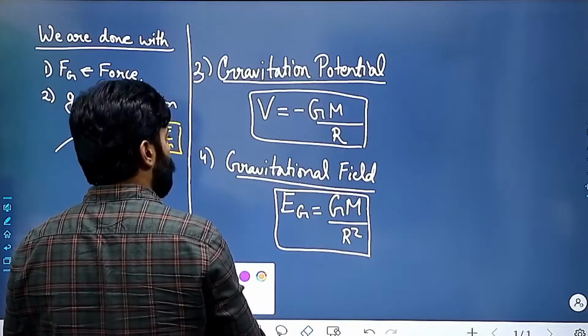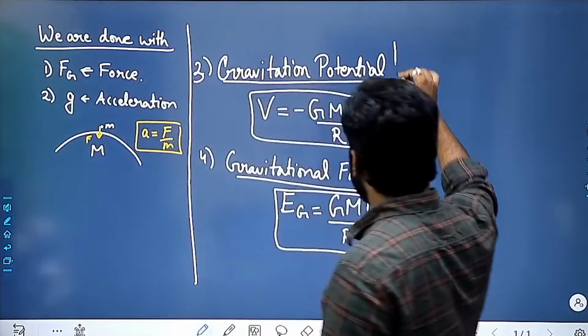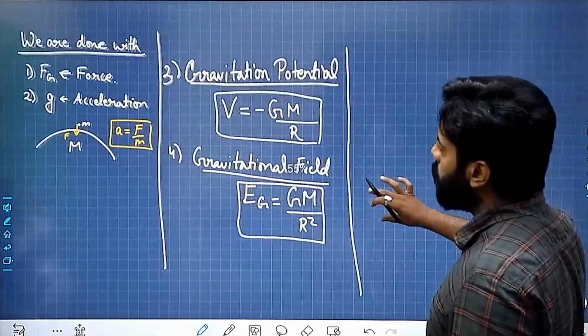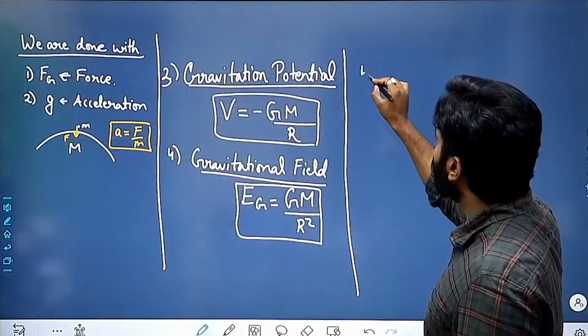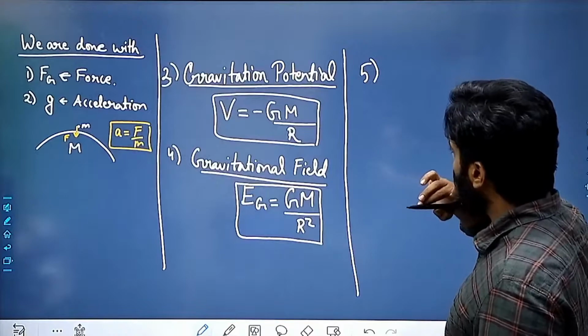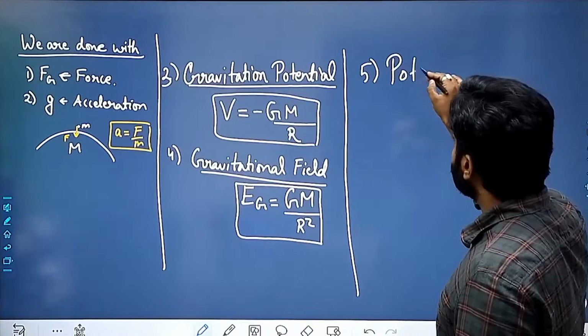Third thing, fourth thing, fifth thing. The fifth thing is the potential energy.